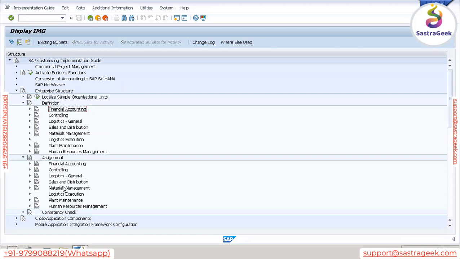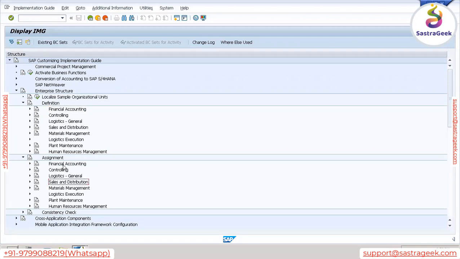So tomorrow, if someone asks you to tell the path, anyway no one will ask this very basic question, but who knows, an interviewer can ask any question, or one of your colleagues asks, can you tell me what the path is? So you can remember that under financial accounting, we defined the company code, so the assignment part would also be in the same node. We defined sales organization, distribution channel, sales office, sales group within the sales and distribution node, and the assignment part would also be in the same node. So that is why it is sales and distribution.